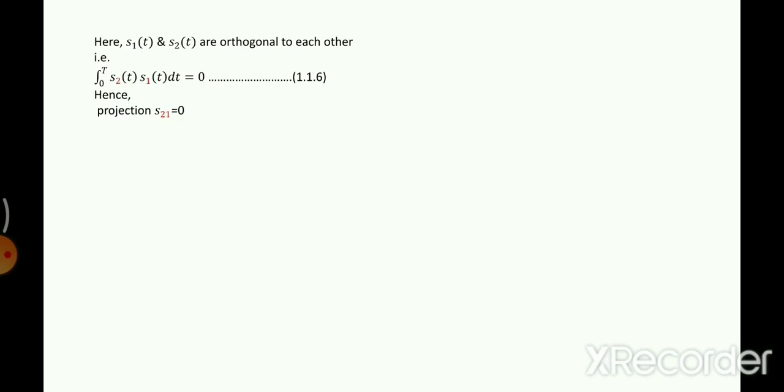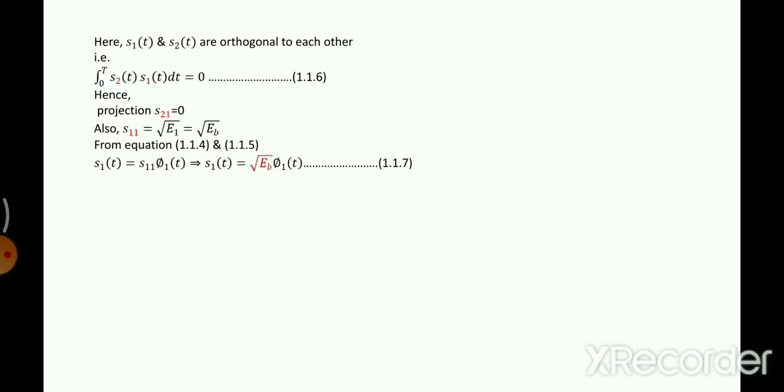How about S11? S11 is the projection of signal 1 on basis function 1. It is nothing but the root of energy. So S11 is root of energy E1. E1 is the energy of the bit or energy of the signal 1. Signal 1 is a bit, so bit energy is given by EB. Now since we have the equation values of S11 and S21, we can put these values and finally get the values of S11 and S21.